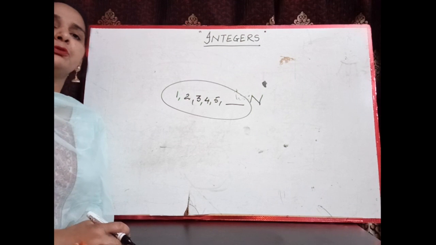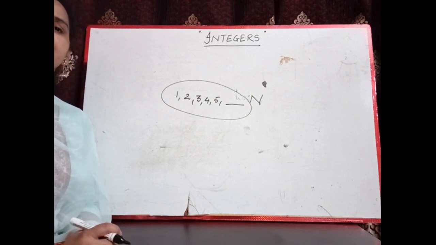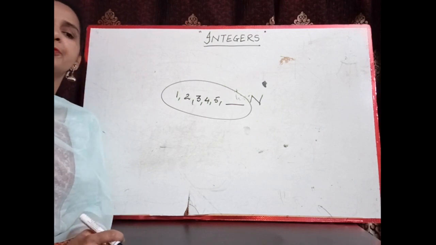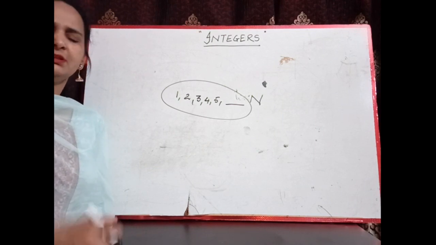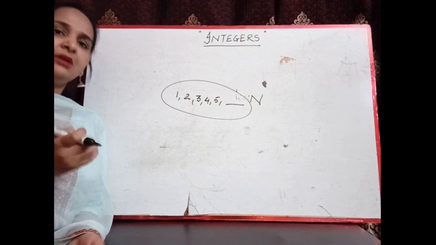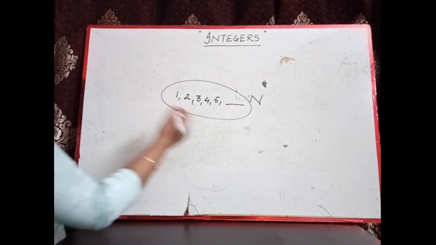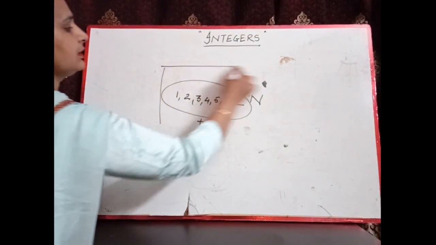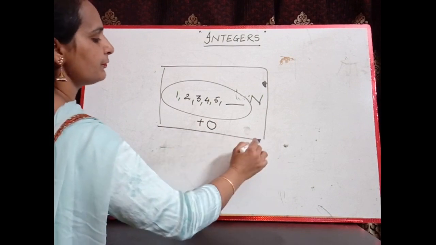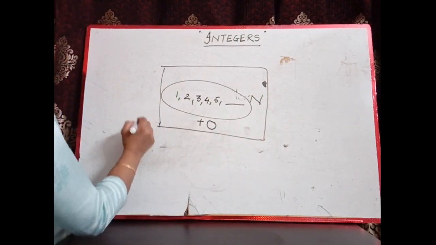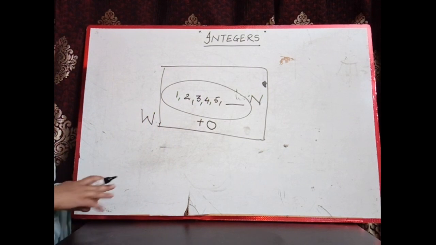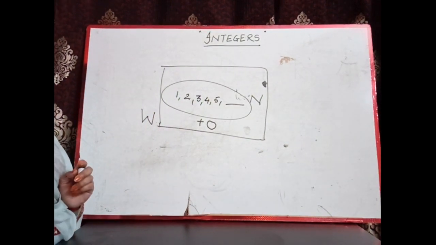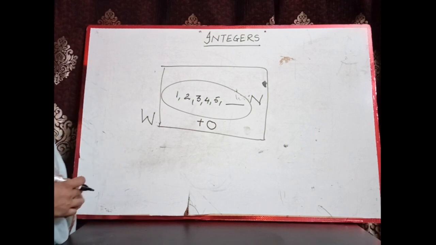When we started calculations, when we added and when we subtracted, we understood that when we subtract 5 from 5, we get 0. Means we got the number 0, and when 0 is added to natural numbers, we get another group of numbers, and this group of numbers is known as whole numbers, and it is represented by W. After that, we came to know about negative numbers.